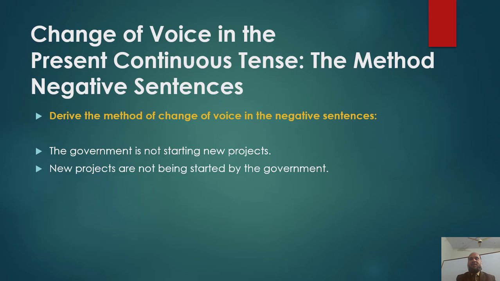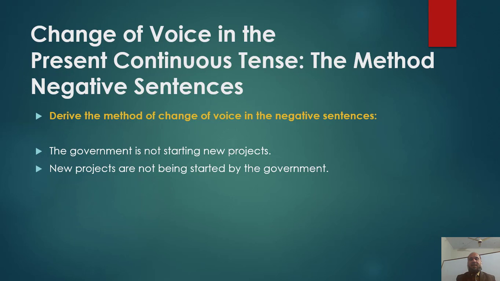We are going to learn the change of voice in the present continuous with regard to negative sentences. Now you will derive the method of change of voice in the negative sentences. Example is the government is not starting new projects. Its passive is new projects are not being started by the government. Let me say not starting.